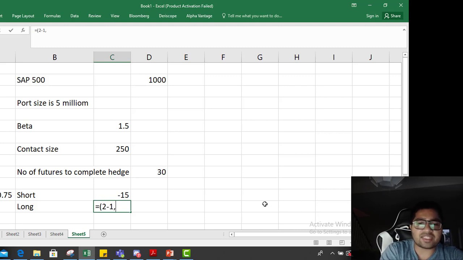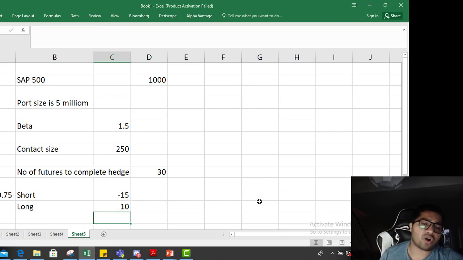Your current beta is 1.5, into the contract size, which is 5 million, divided by the size of the future. The size of the future was 250 times 1000. So it comes to 10 contracts.